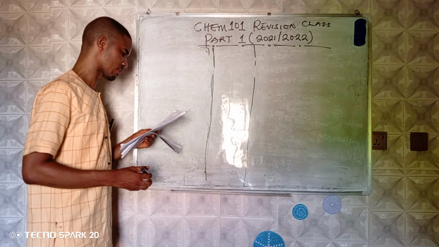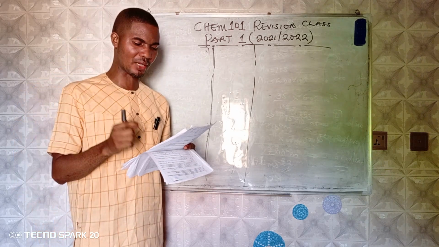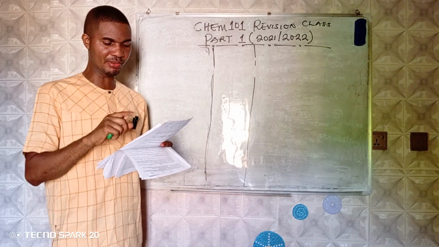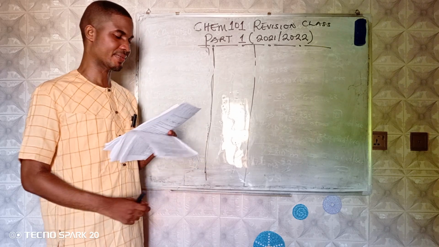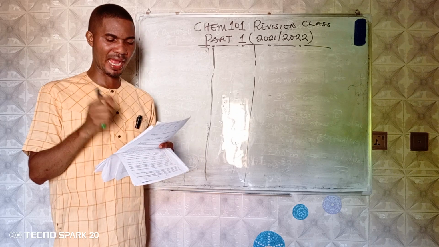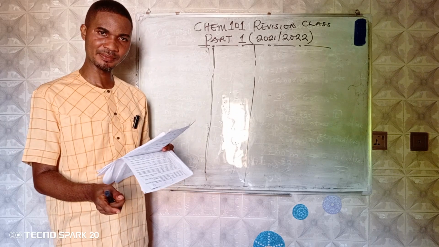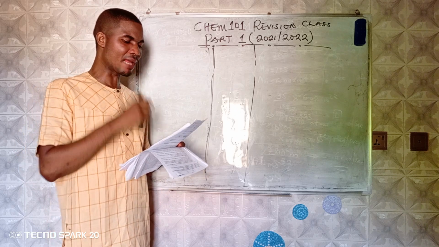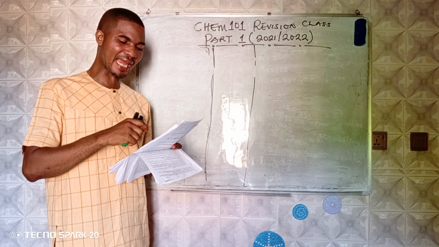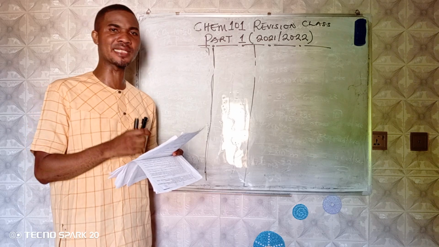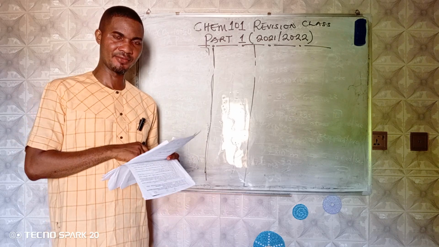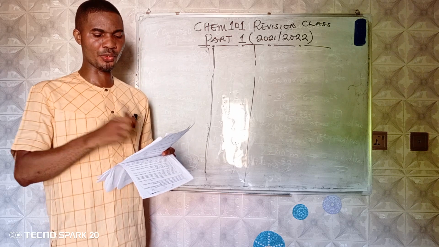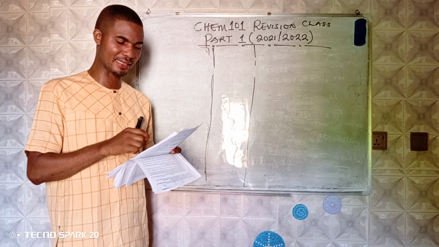We should note that elements in the S and P block are called representative elements. Elements in the D block are called transition metals. Elements in the F block are called inner transition metals, or you call them the lanthanide and the actinide.